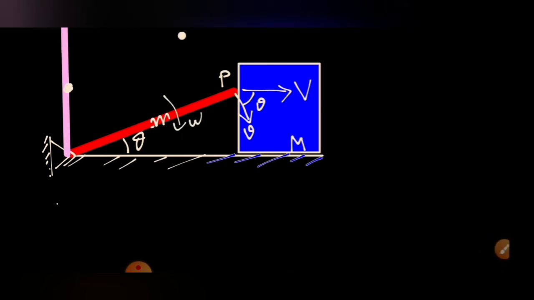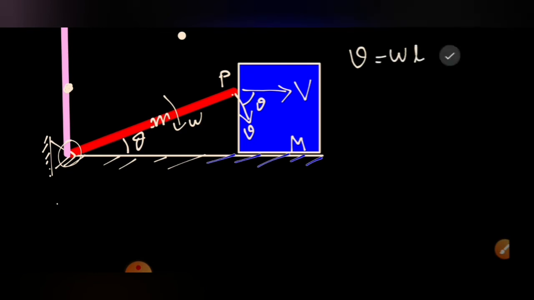We'll be calculating the velocity of the point P, because this point P is moving in a circular path, as the rod is rotating about this axis. So V is equal to omega into L. V is equal to omega L. And this is the velocity of the point P, the topmost point.